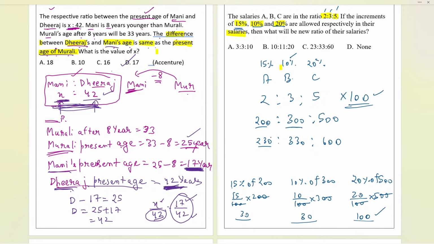And now, if you try to see, you can just cancel the common factor directly. You don't have to use the pen again, write them, divide them. No, just cancel it directly over here only. You don't have to write it again. And if you see, the ratio is matching with only option C. So C is the answer over here.